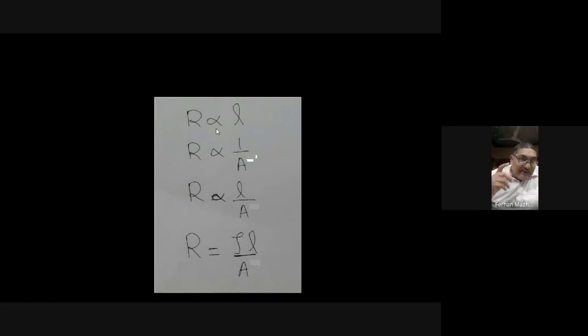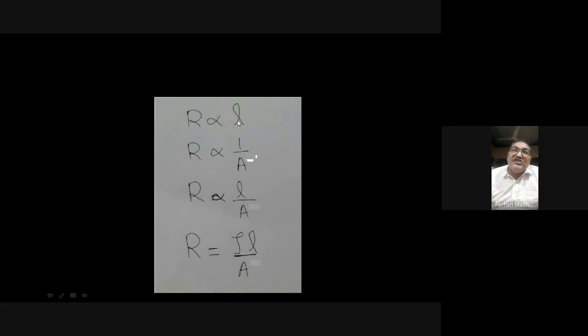If the cross-sectional area becomes larger, the resistance becomes smaller. So if the wire is thin, its cross-sectional area is less and its resistance will be high. If the wire is thick, then the resistance will be lower, because the resistance and the cross-sectional area are inversely proportional to each other.